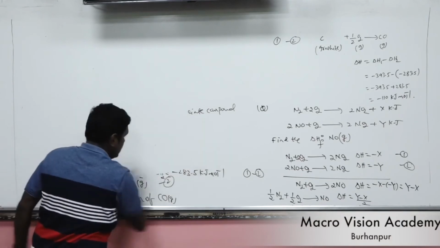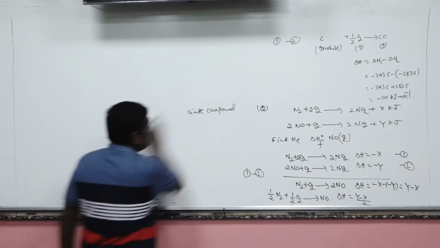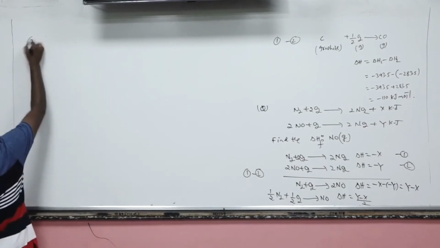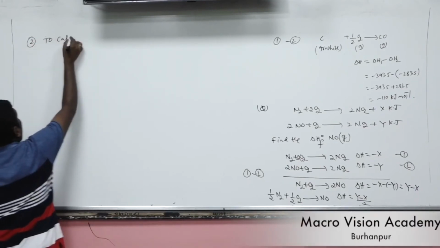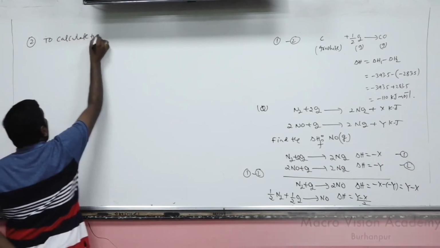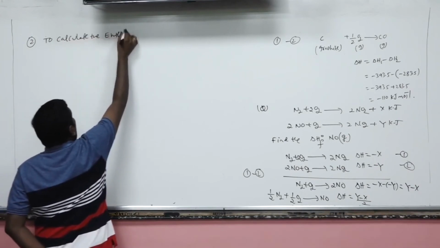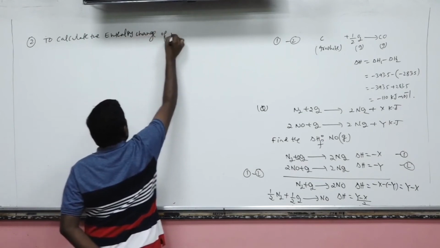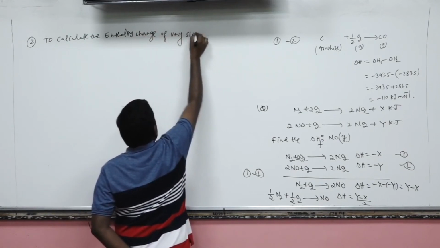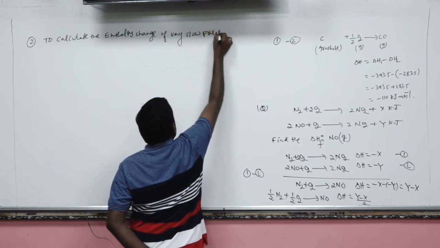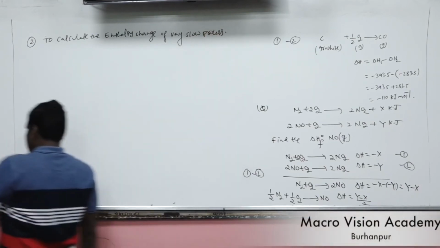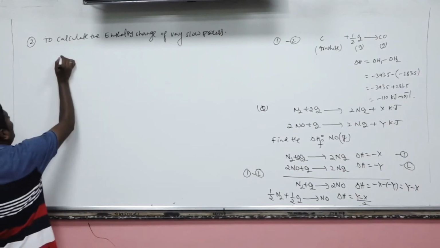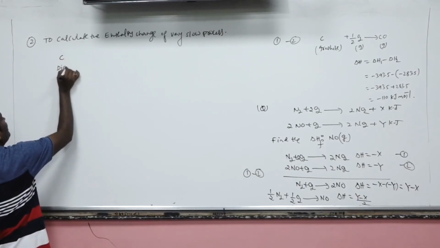Now, application 2: to calculate the enthalpy change of a very slow process. Let's suppose I have diamond.